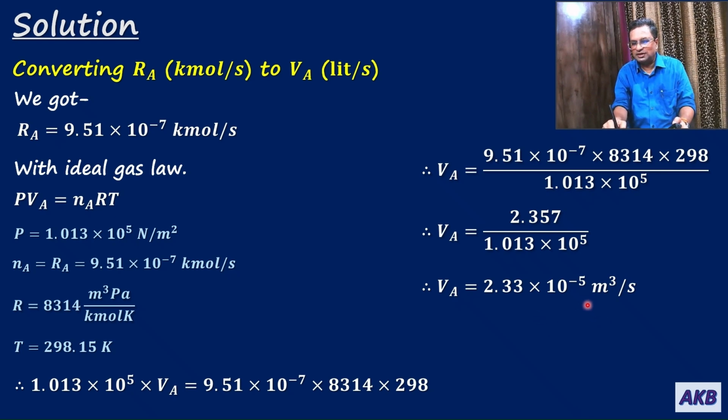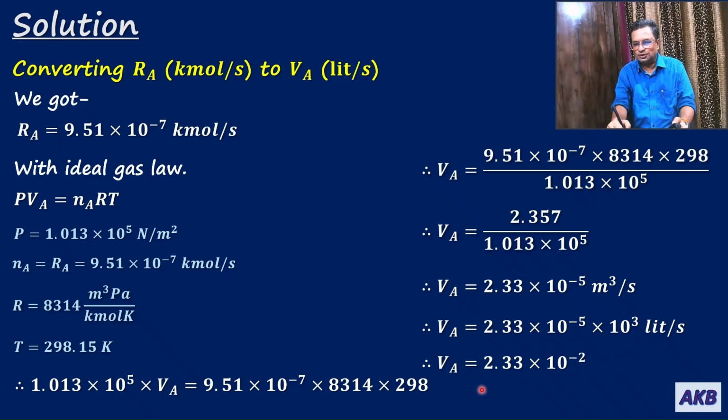And now we will convert it to liter. For that, I will have to multiply with 1000. So Va will be equal to 2.33 × 10^-5 × 10^3 liters. That is, Va comes out to be 2.33 × 10^-2 liter per second. So in this way, we have converted Ra, which is in kilomole per second, to Va, which is in liter per second.